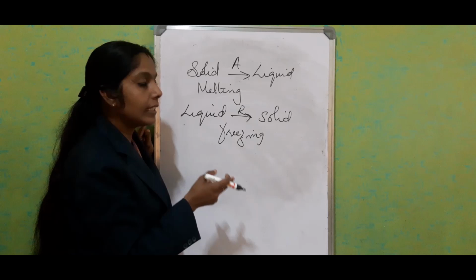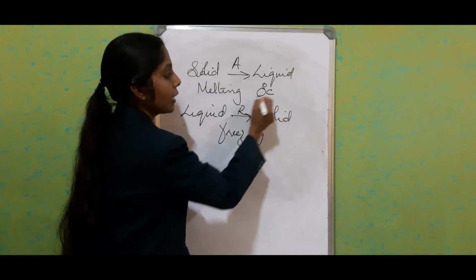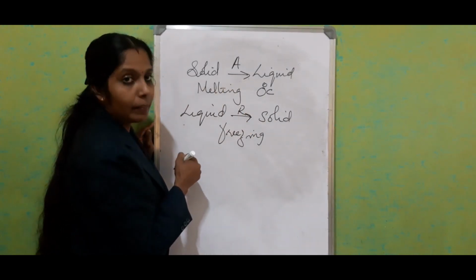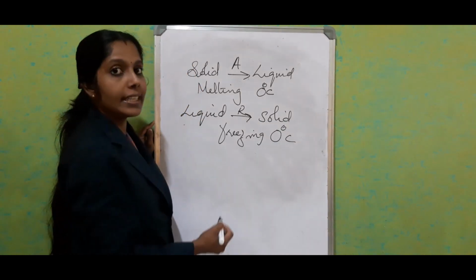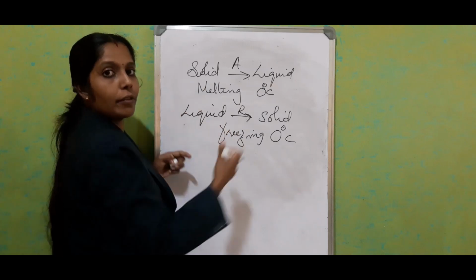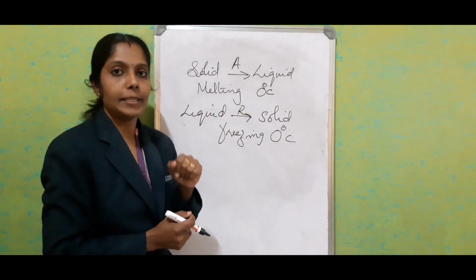If we consider ice and water as an example, 0 degrees Celsius is the melting point for ice, and the freezing point for water is also 0 degrees Celsius. For this single process and its reverse, we have the same temperature.